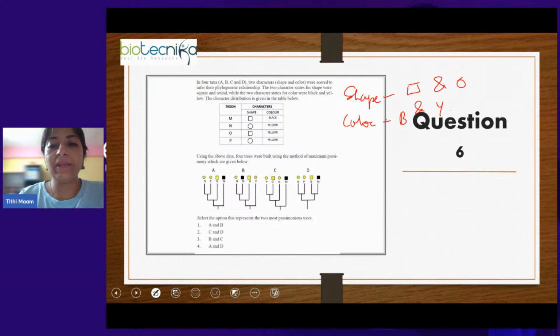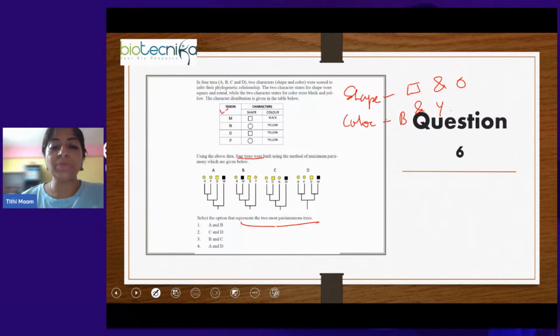The character distribution is given in the table below. So these are the different species M, N, O, P. So what shape, what color they have. Now using the above data, four trees were built using the method of maximum parsimony, which are given below: A, B, C, and D. Select the option that represents the two most parsimonious trees.